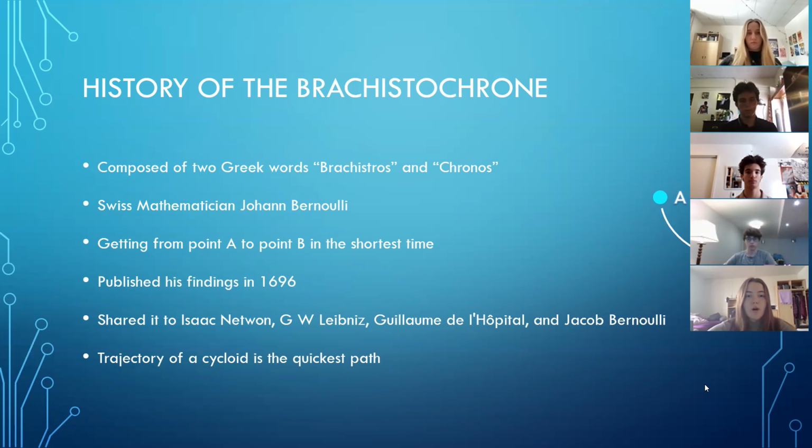The original idea of the problem came from the Swiss mathematician Johann Bernoulli, who had the idea to find the quickest way to get from point A to point B in a vertical plane. The math problem is an example of an optimization problem, as the goal is to determine the fastest way to drop in a descent. However, it is set to a much more complicated degree, as there are many different trajectories that must be considered during the drop.